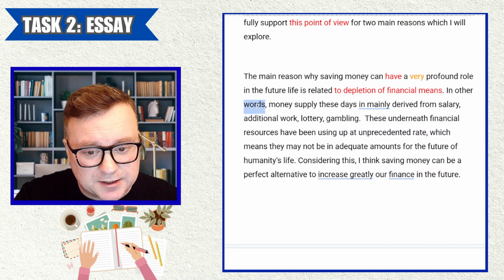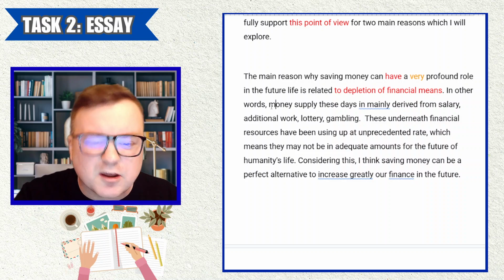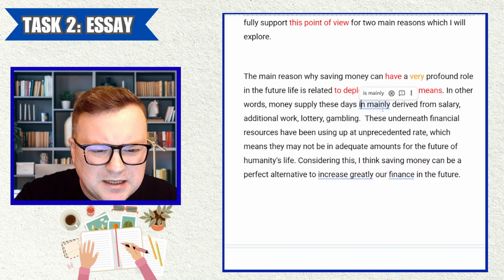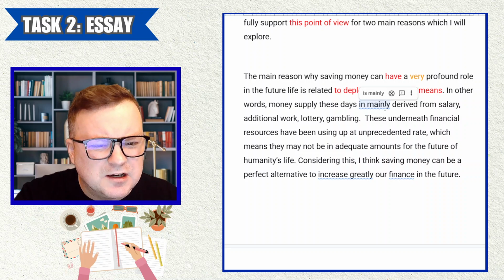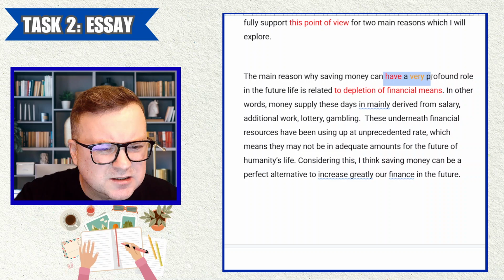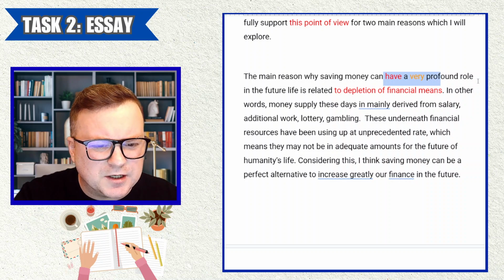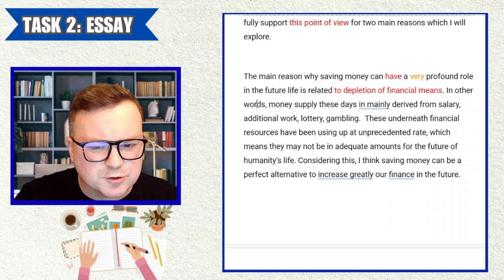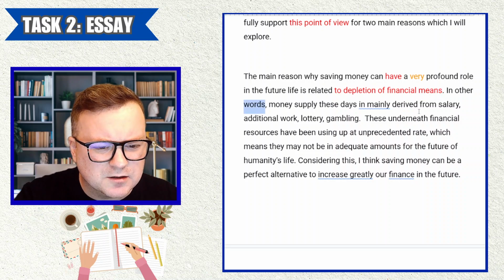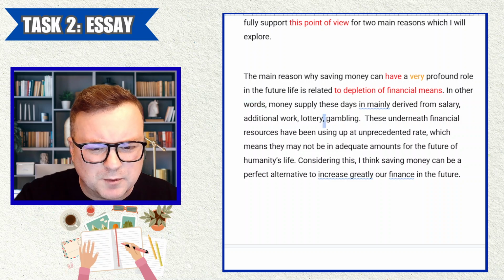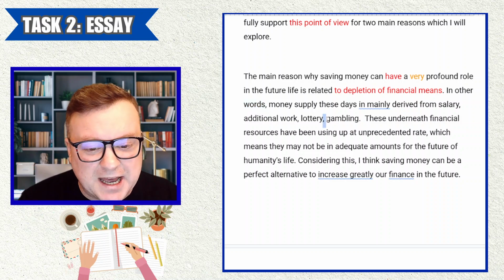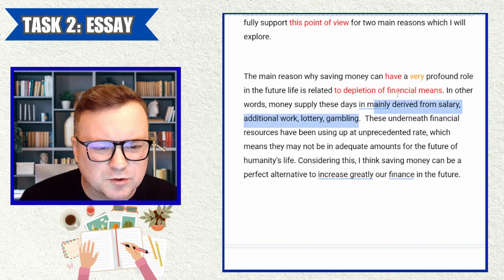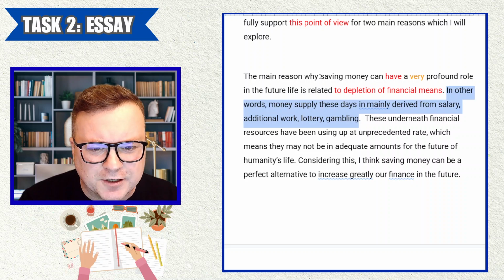In other words, we get an attempt at a paraphrase. The money supply these days is mainly derived from salary. Are you paraphrasing here? Saving money is important, and this is connected to the depletion of financial means. So to say the same thing again, the money supply is derived from salary, additional work, lottery, gambling. We have a problem with the way the candidate lists things. We should really have an "and" here. And also, I don't think this is really a paraphrase of this, is it?